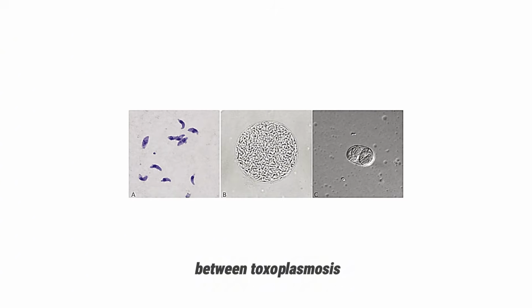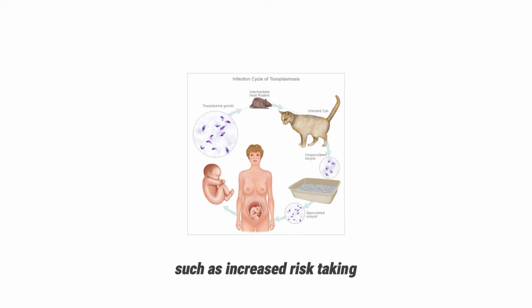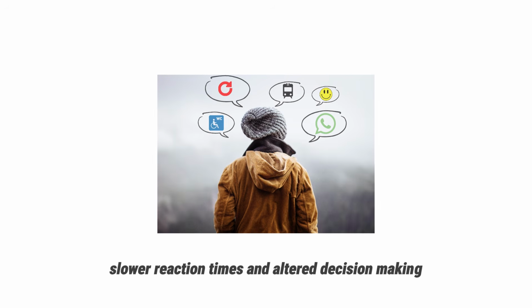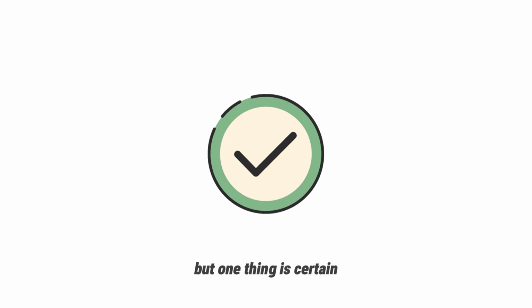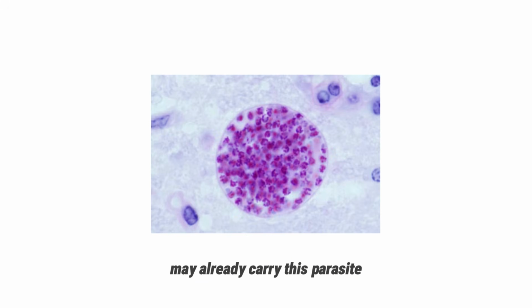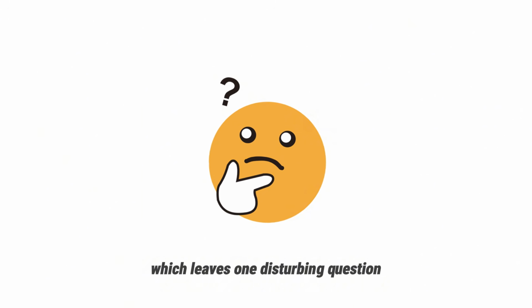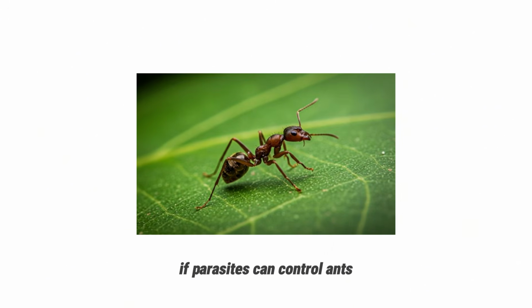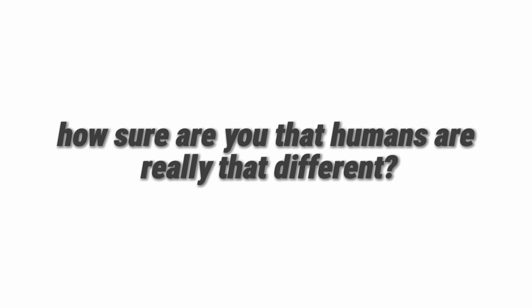Researchers have studied possible links between toxoplasmosis and behavioral changes, such as increased risk-taking, slower reaction times, and altered decision-making. The science is still being studied, but one thing is certain. Millions of people around the world may already carry this parasite. Which leaves one disturbing question. If parasites can control ants, crickets, and rats, how sure are you that humans are really that different?